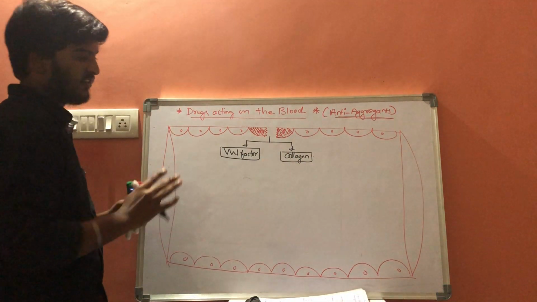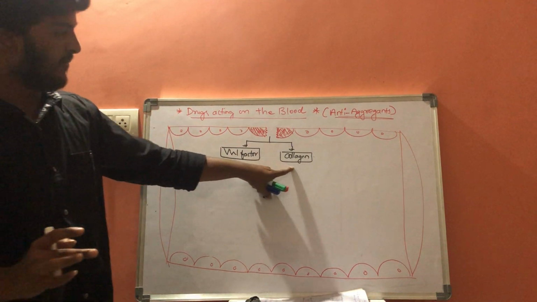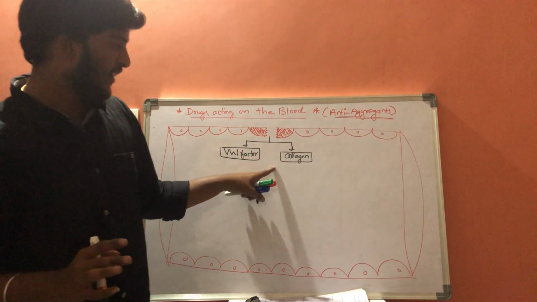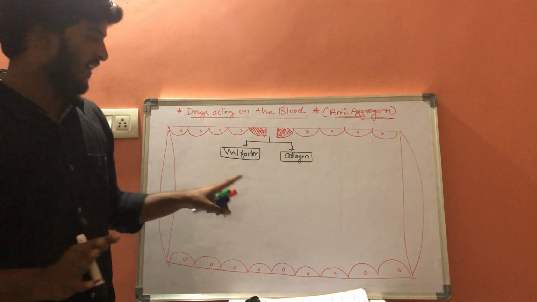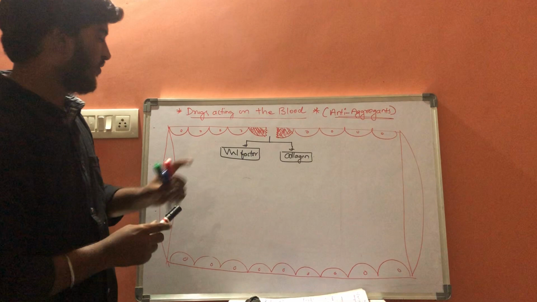We need not study collagen here. Our main important factor is von Willebrand factor.